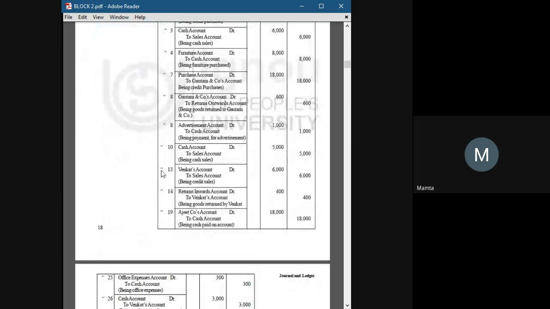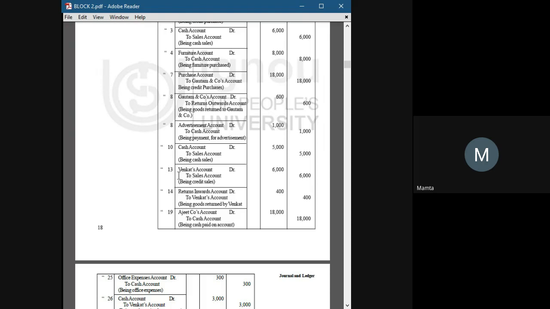Now the entry will be like Venkat's account debit to sales account, if this transaction has been completed in cash. If it is like sold goods of 5,000, sold goods to someone, the entry would be cash account debit to sales account.